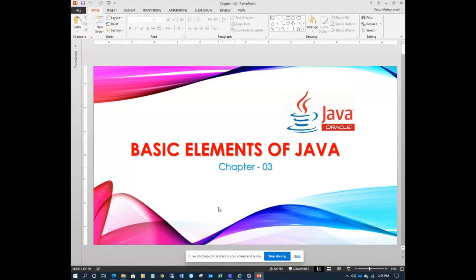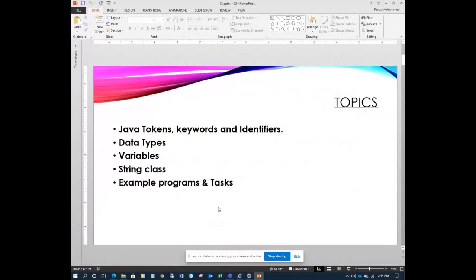In this chapter 3, we learn the basic elements of Java. The topics here are Java tokens, keywords, and identifiers. We'll also learn what is data type and the different types of data types. And variables: the definition of variables, the rules of writing variables, and the string class. We'll have some example programs and a task at the end of the session.